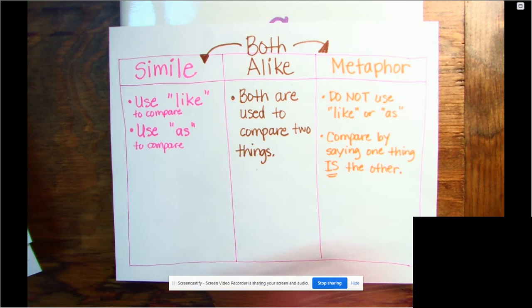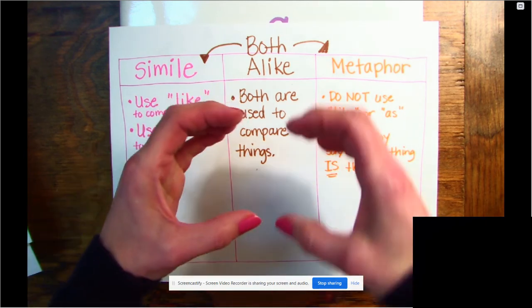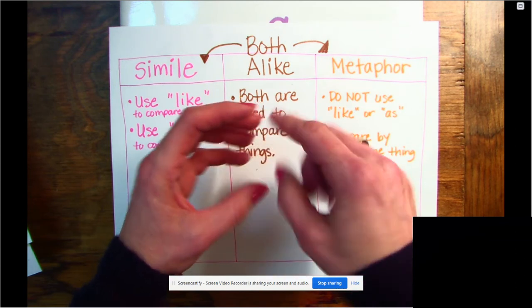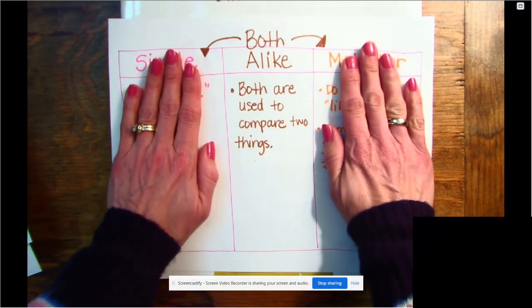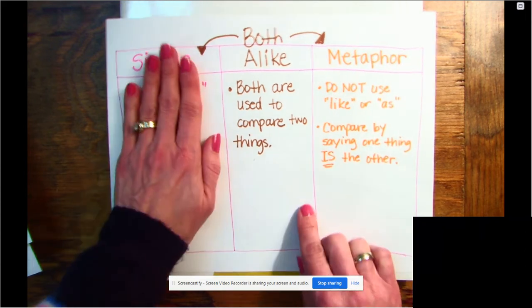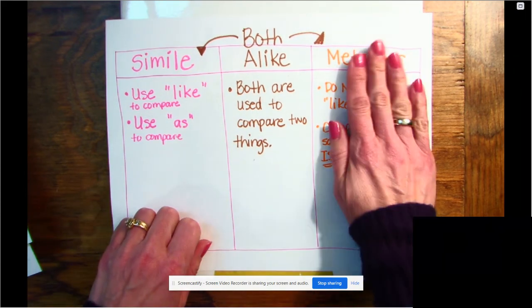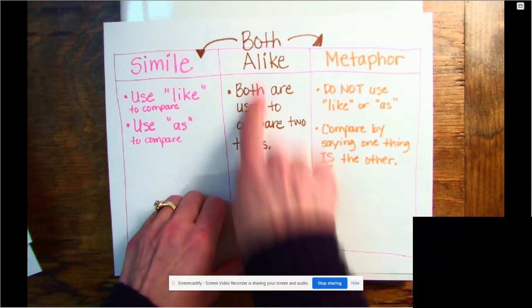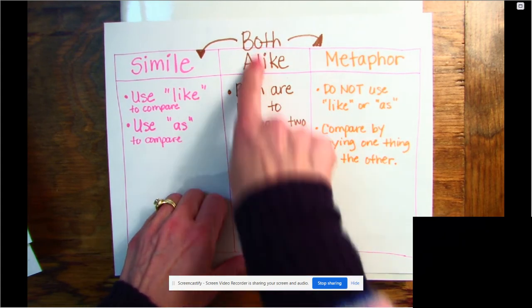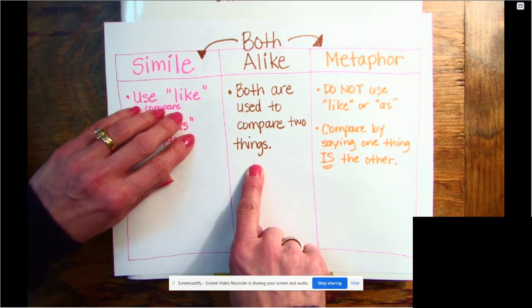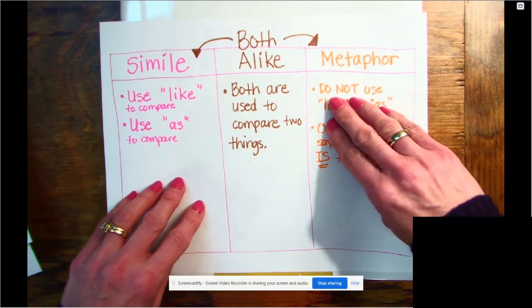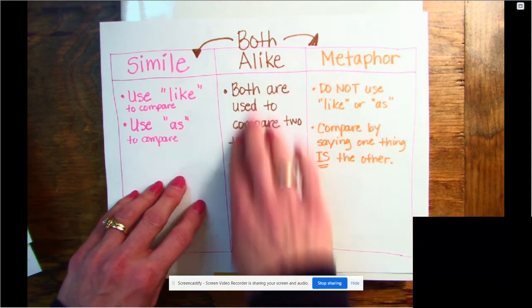And I just put them together in a diagram, right? This is a Venn diagram. Most of the time, you'll see two circles and they overlap in the middle. We always have a hard time writing in that little tiny space in the middle. So I just made rectangles instead. Okay, here's what a simile is. Here's what a metaphor is. And then in the middle, this is about both of them. This is how they're alike. These are the traits or qualities that are about a simile only, the ones only about a metaphor. But then how are they the same?